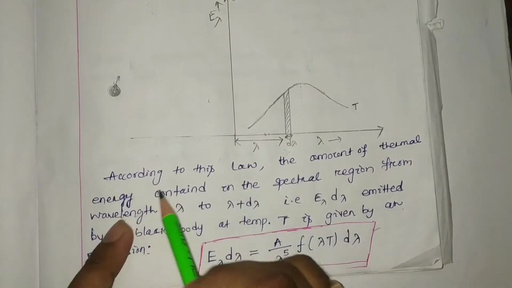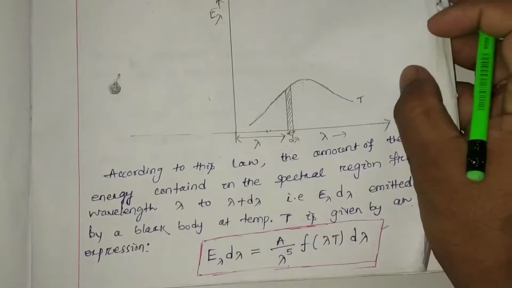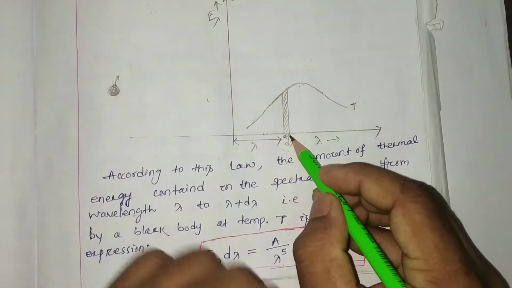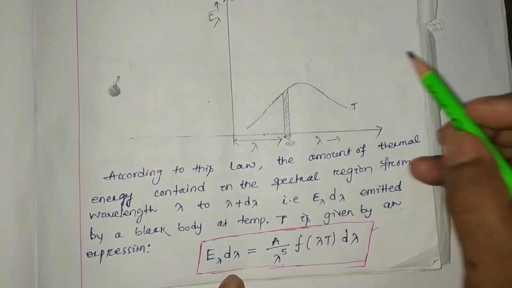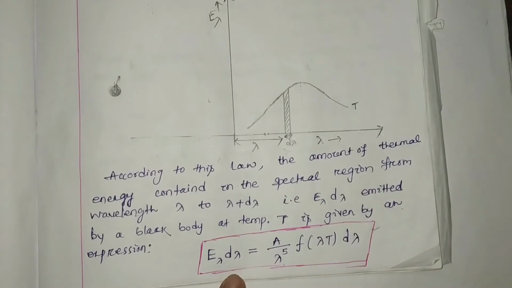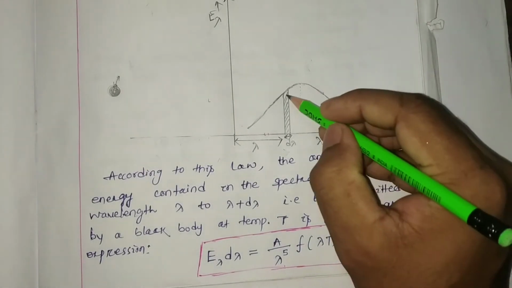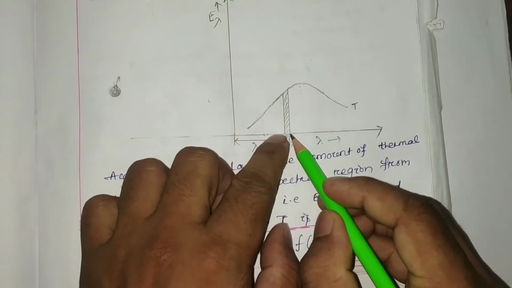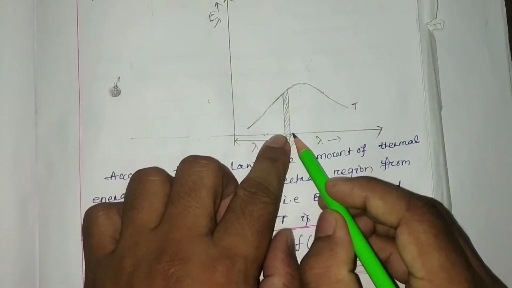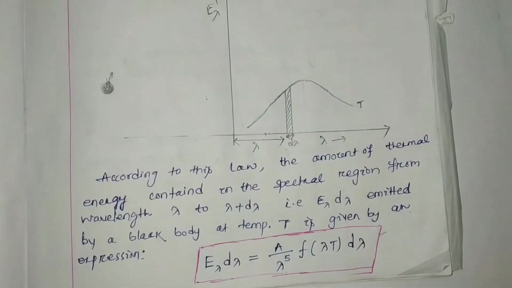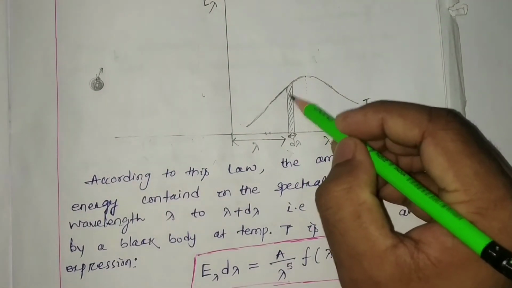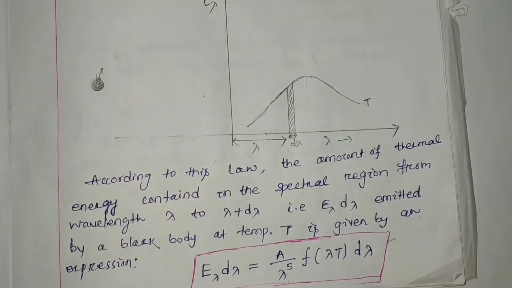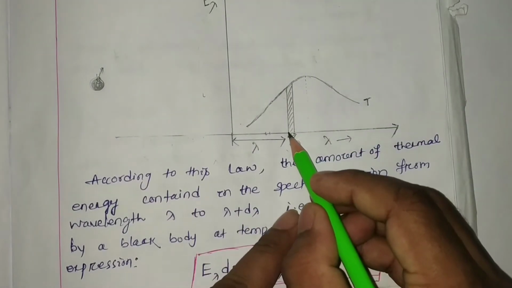According to Wien's distribution law, if we consider a very small range of wavelength, then the energy emitted in this wavelength range, or you can say this area, represents the energy between lambda and lambda plus d lambda.